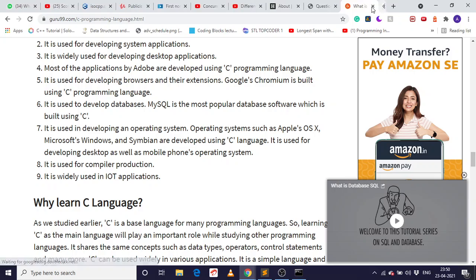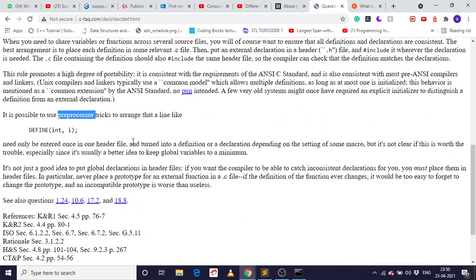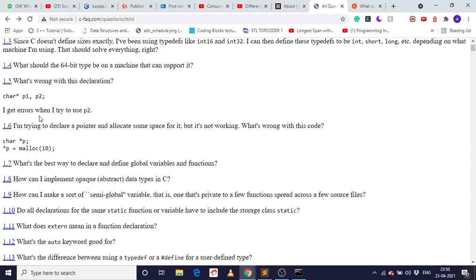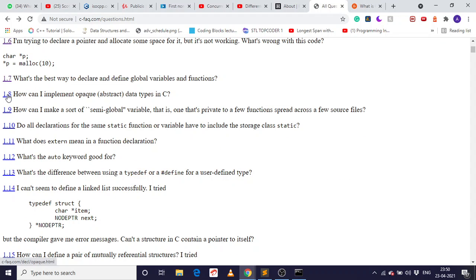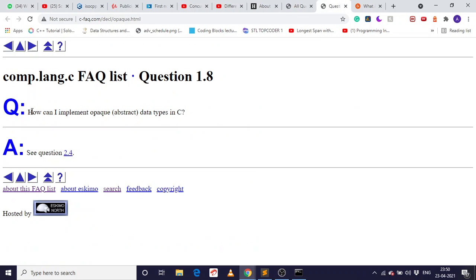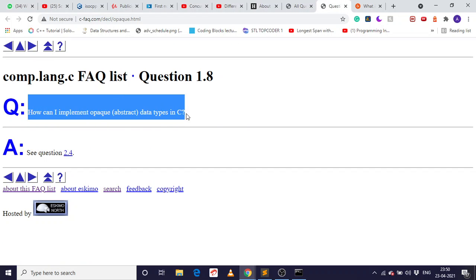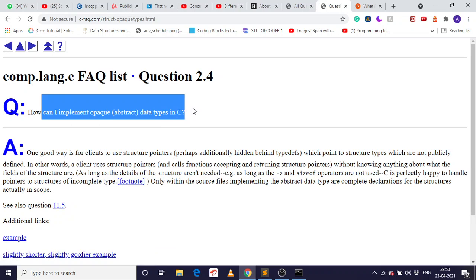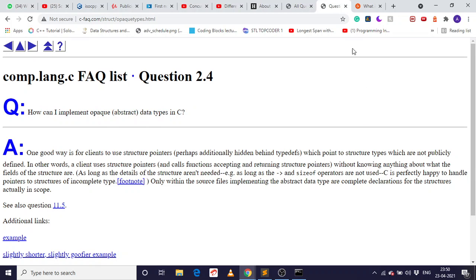Okay, now let's move to a different question. I guess we are done with this. Yeah, how to implement an opaque abstract data type in C. C question 2.4. Okay, so this is a different language question. We'll see it later.